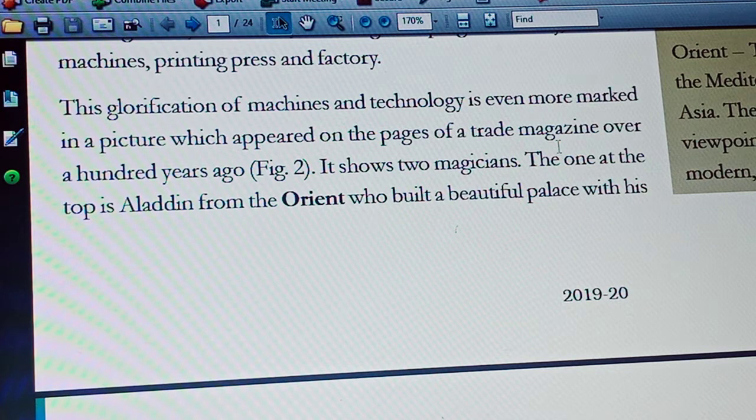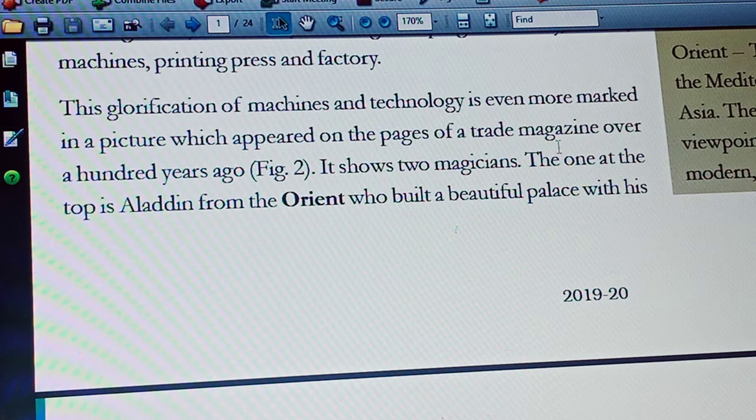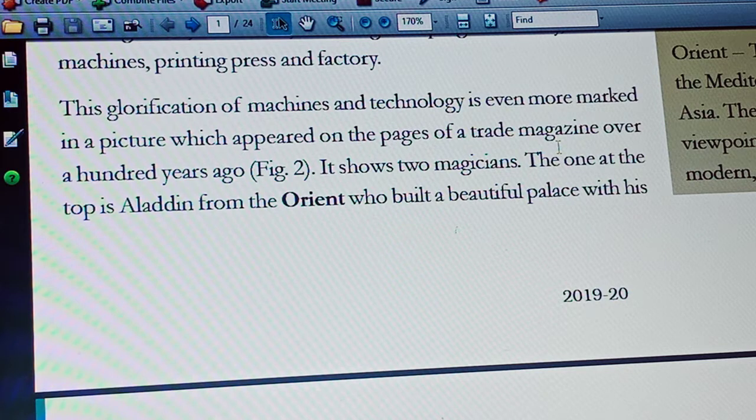Whenever he rubbed the lamp, a genie comes out from the lamp, and whatever he requests, the genie will help him or will satisfy the desires of Aladdin and all. So he did the magic with the help of a magic lamp.